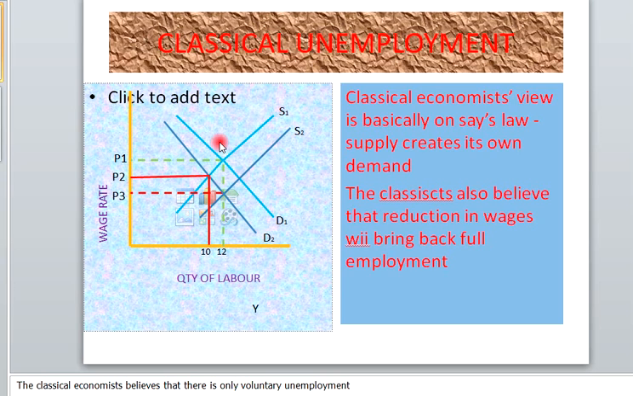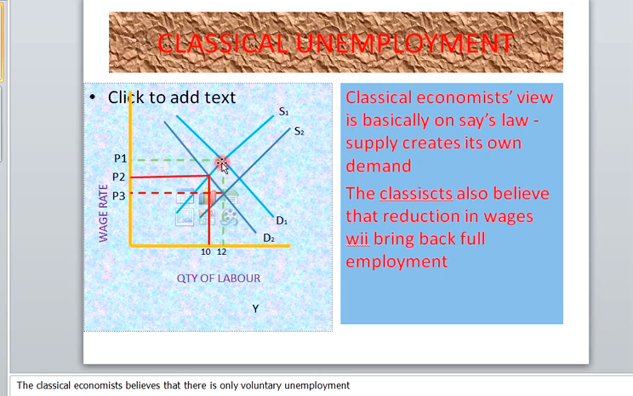Let's quickly look at the aggregate demand diagram we have here to explain the position of classical economics when aggregate demand falls, and how a slash in wages can bring back full employment. Now, this is aggregate demand 1, D1. This is aggregate demand 2. This is aggregate supply 1. This is aggregate supply 2. When aggregate demand falls, it comes this way. You can see this is the equilibrium of aggregate demand 1 and aggregate supply 1, and this is the price, P1.